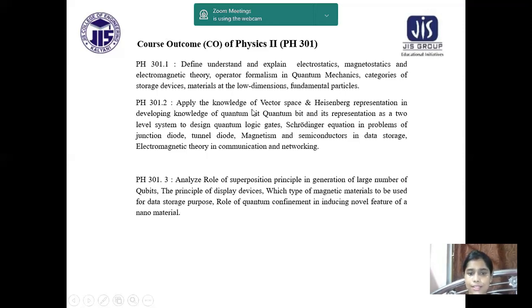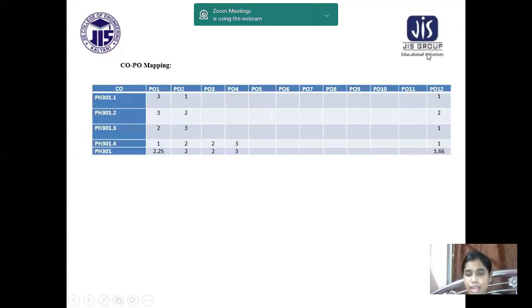Apply the knowledge of vector space, Heisenberg representation in developing knowledge of quantum bit, its representation, tunnel diode, magnetism, semiconductors, analyzing the role of the superposition principle in generation of a large number of qubits, the principle of display device. This is the CO-PO mapping, and by mapping we can get this result.